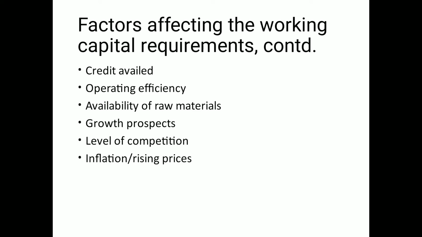This point is exactly opposite to the previous one. Credit allowed is what you give to your customers, while credit availed is the credit period you receive from your suppliers. So it is good if you can pay at a later date.